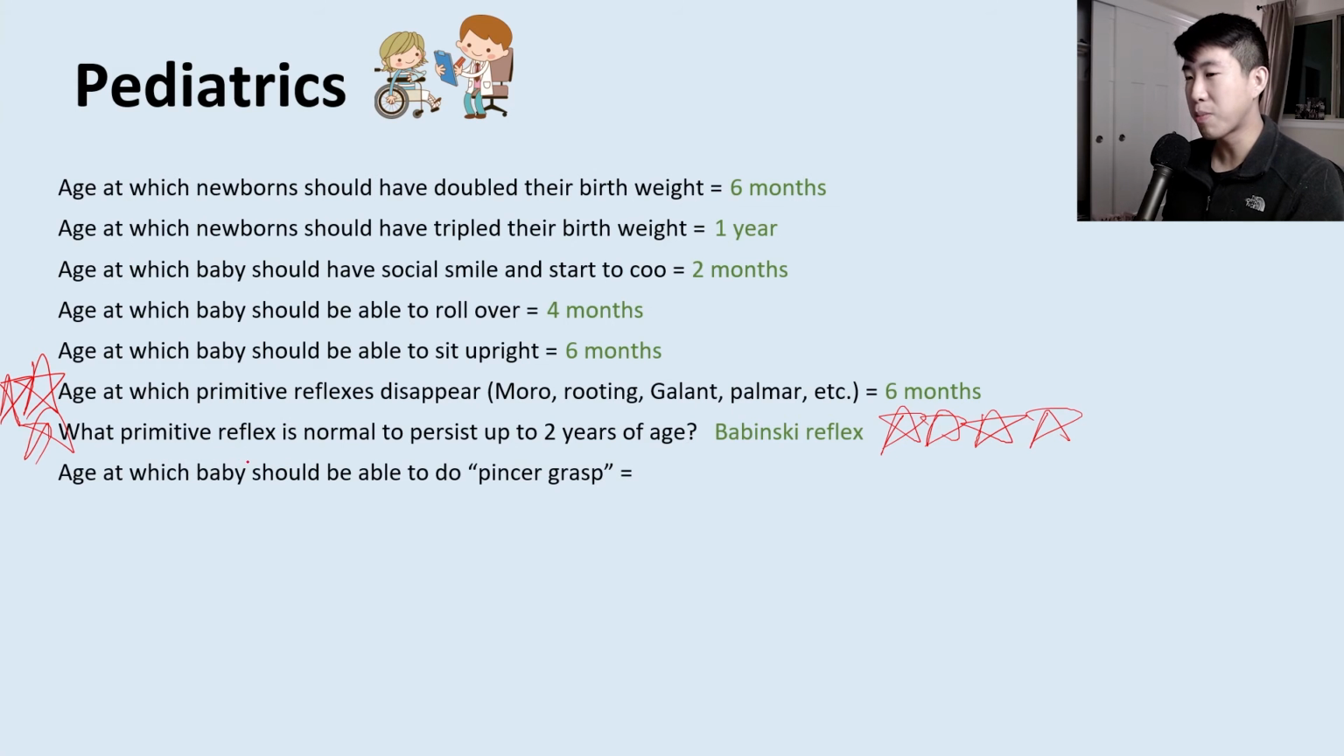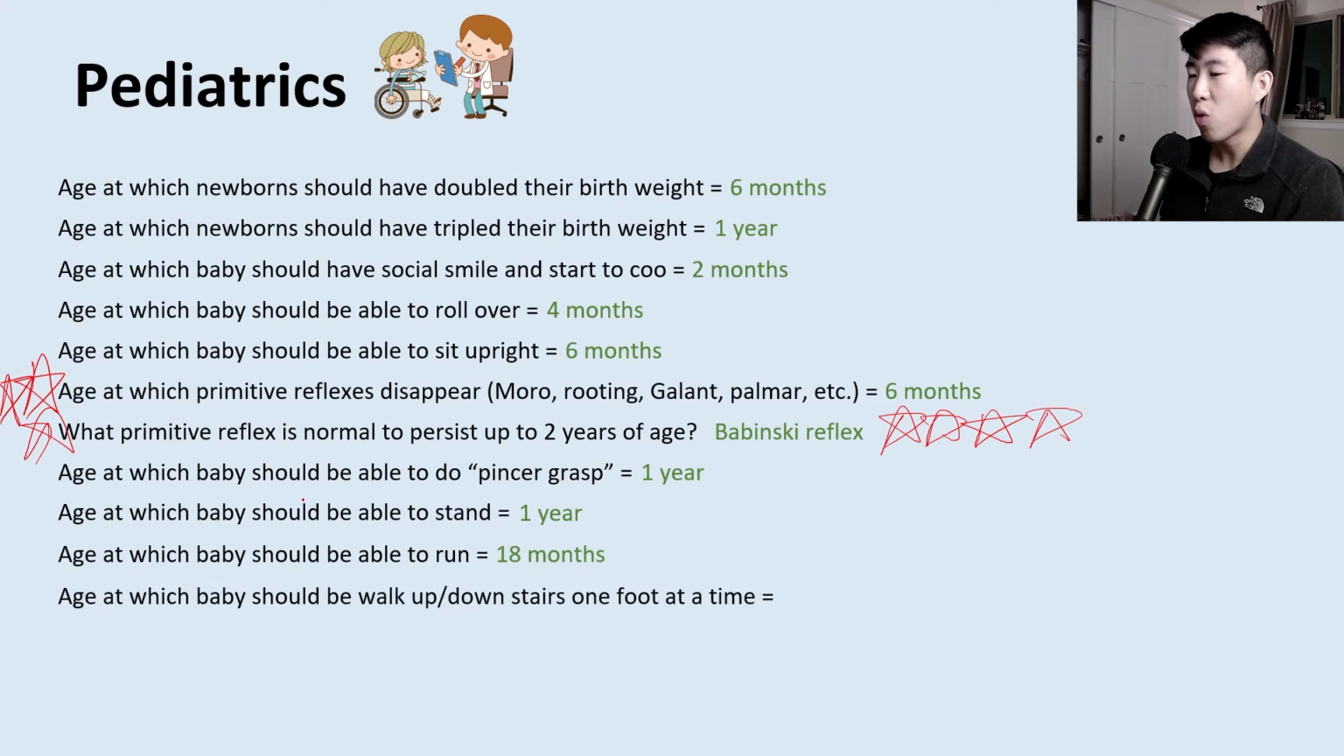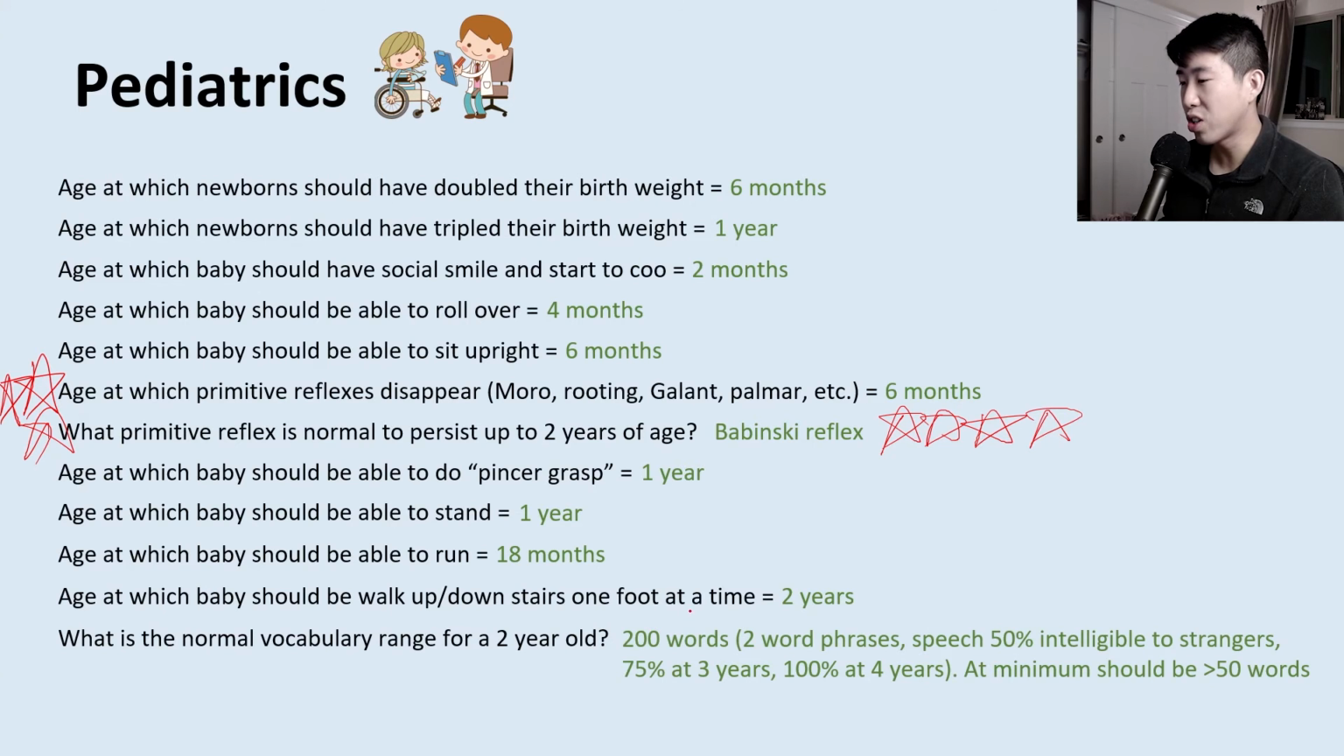What is the age at which a baby should be able to do a pincer grasp? That's at 1 year. The age at which they should be able to stand, 1 year. Being able to run is at 18 months. Walking up and down the stairs 1 foot at a time is at 2 years. Normal vocabulary range for a 2-year-old is 200 words.